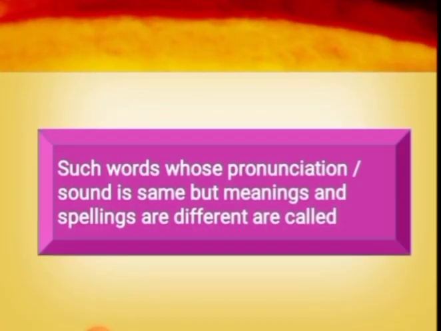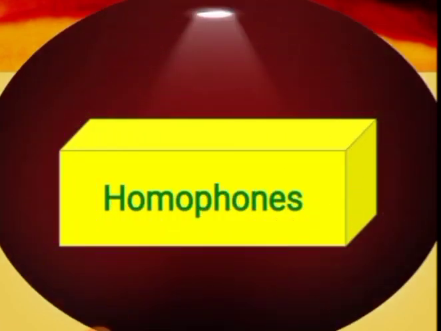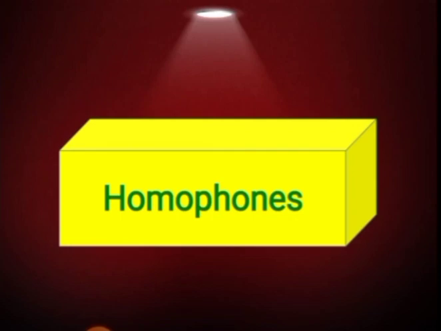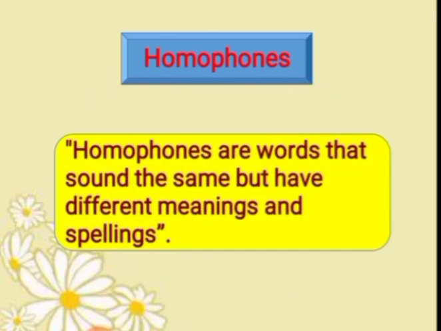In English, the words whose pronunciation or sound is the same but meaning and spellings are different are called homophones. So in today's video, we are going to learn about homophones. Let us find out the meaning of homophones.